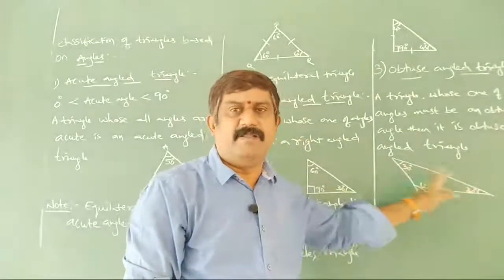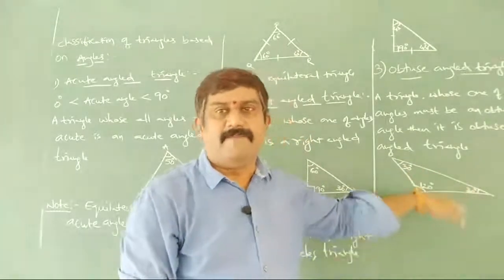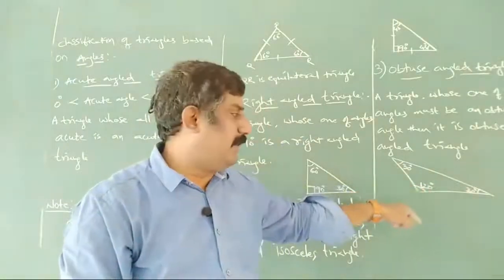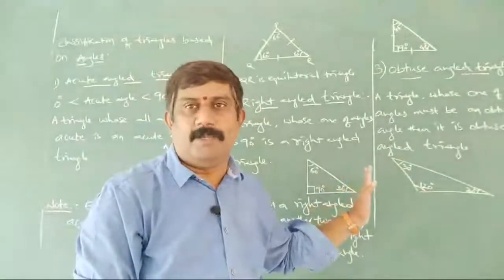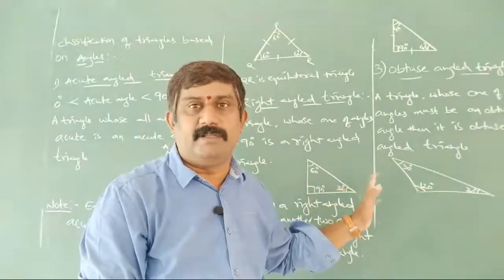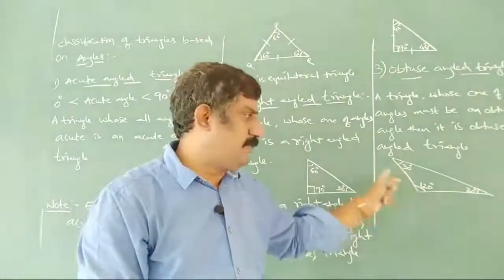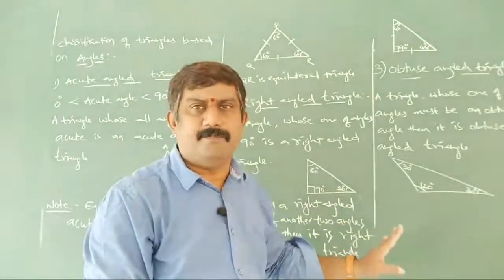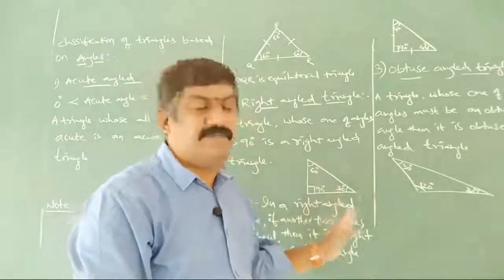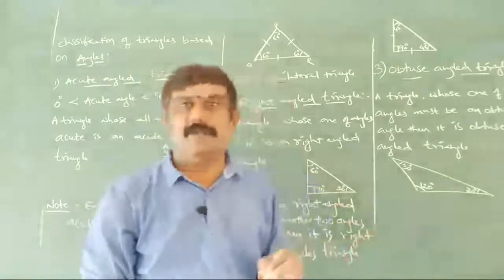And of course these may be different or these may be equal. If equal, then what can we call it? We can call it an obtuse angled isosceles triangle again. If the other two angles are equal, automatically that is nothing but isosceles. If those two are different, simply we can say obtuse angle triangle. That's it. So this is the classification of triangles which we learned today.